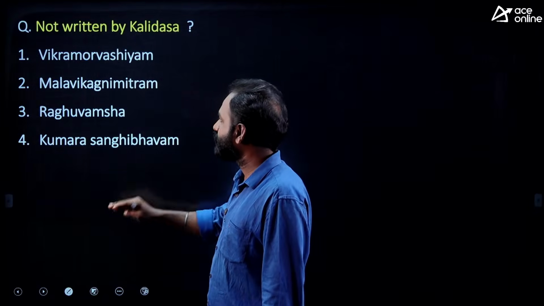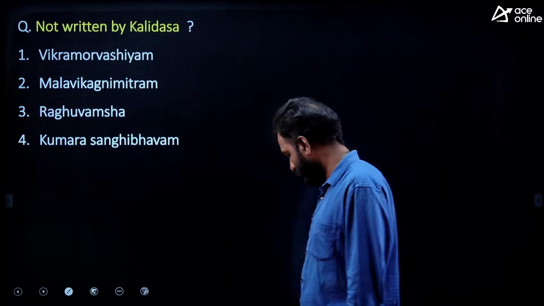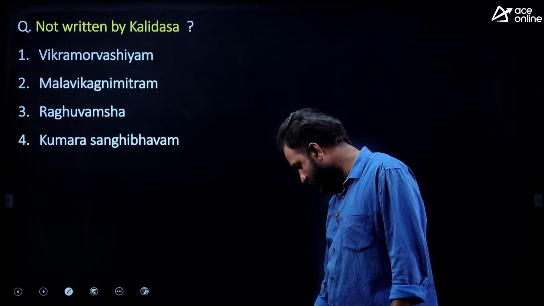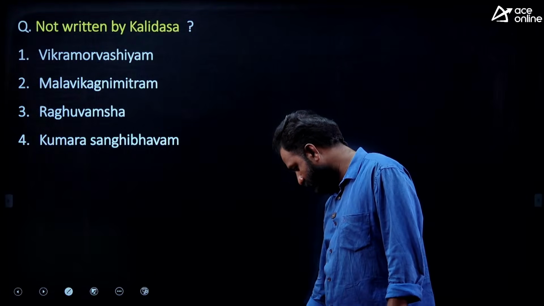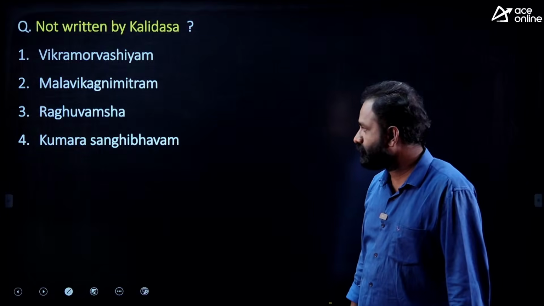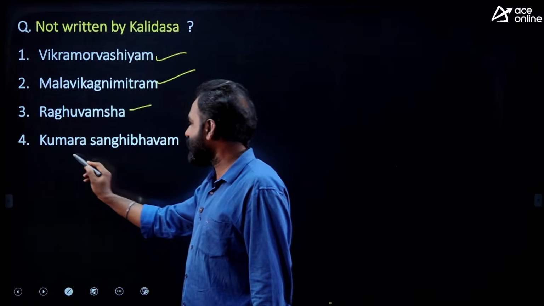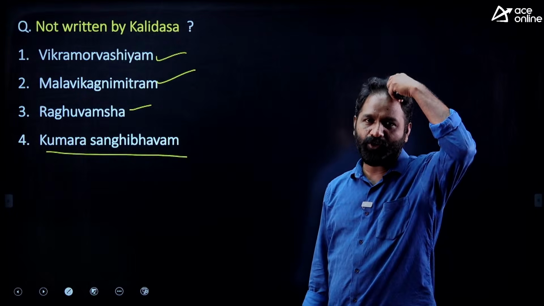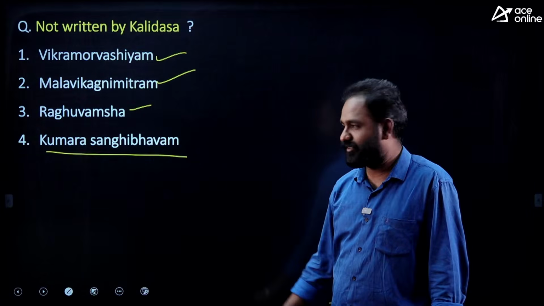Vikramorvashiyam, Malavikagnimitram, Raghuvamsha, Kumarasambhava. This is not called Kumarasangibhava. It is called Kumarasambhavam. Am I right? I changed the spelling.